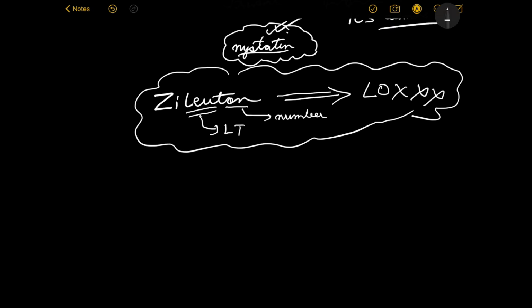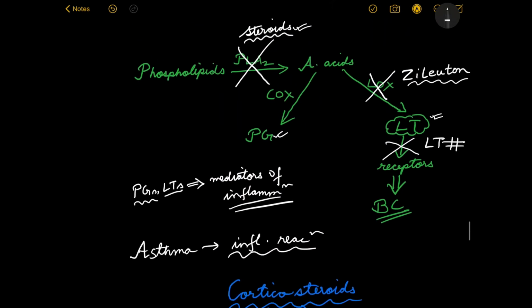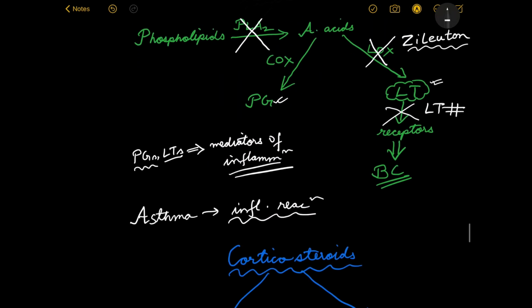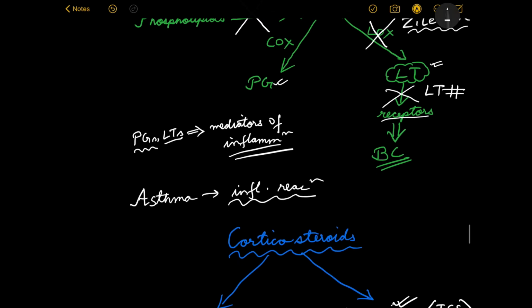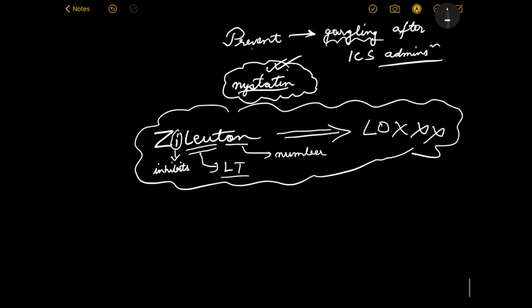Another thing you can remember is I stands for inhibits. Inhibits leukotriene synthesis. Now the next step: we saw that the leukotrienes were binding with the receptors, and we can prevent that by using leukotriene antagonists. So leukotriene receptor antagonists, let's talk a little about them.